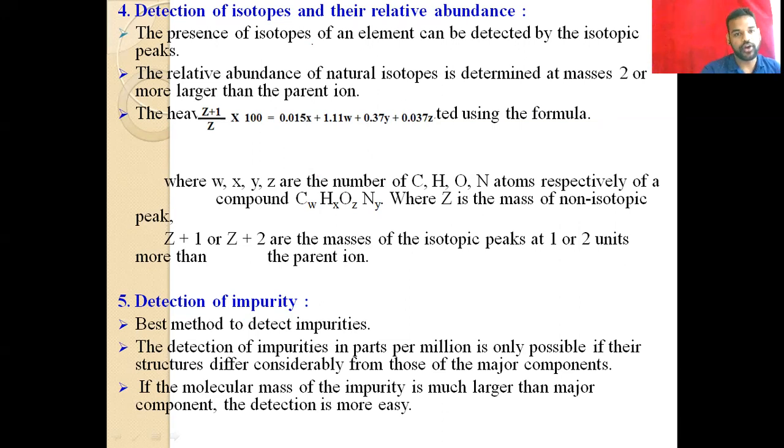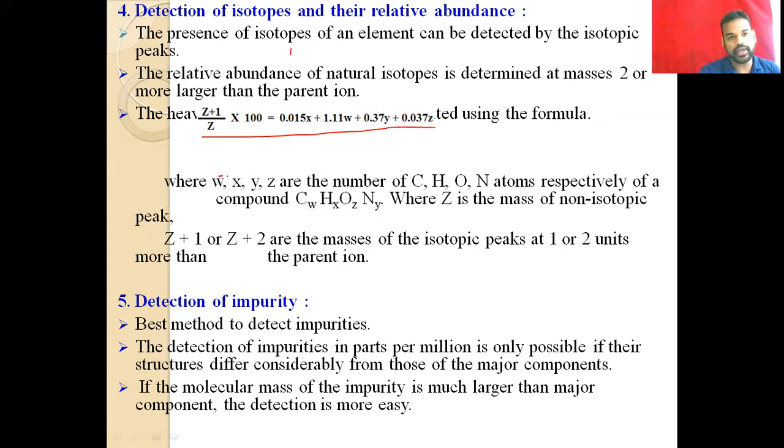So here we have the formula to identify the relative abundance of an isotopic peak: (Z+1)/Z × 100 = 0.015X + 1.11W + 0.37Y + 0.037Z. So this is the formula.